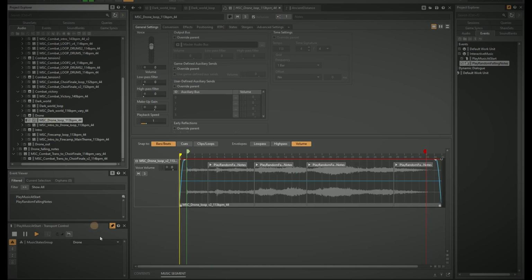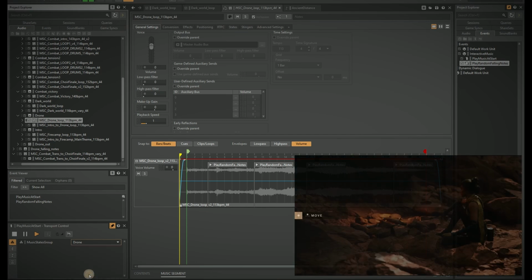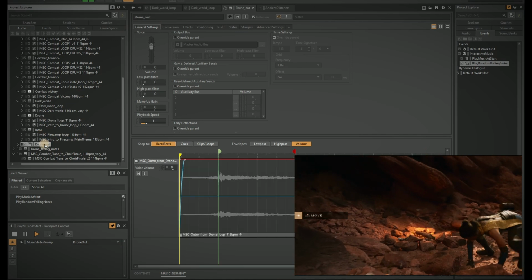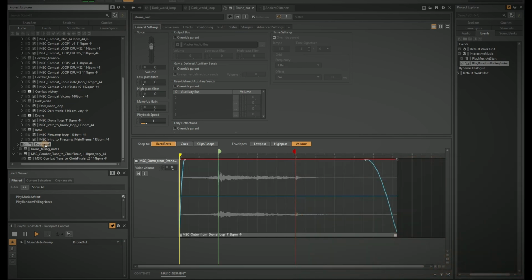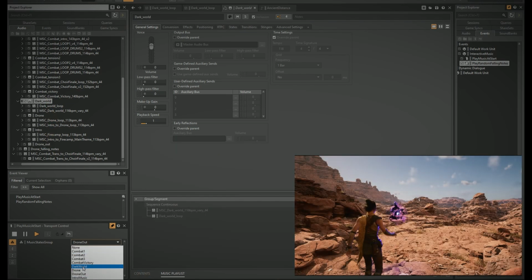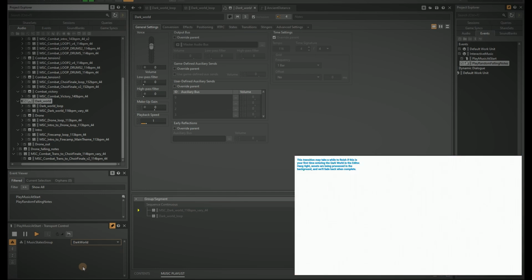When the player decides to exit the drone flight, the music state changes to Drone Out, which triggers a little exit cue. Now the player is left with no music, sound only, as the character walks towards the magical sphere. When she presses the sphere, the music state changes to Dark World.